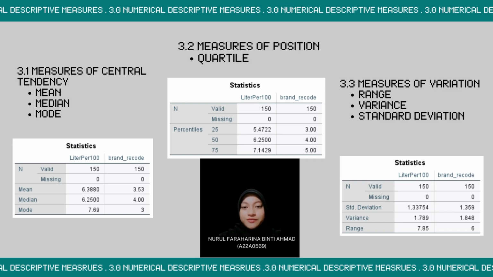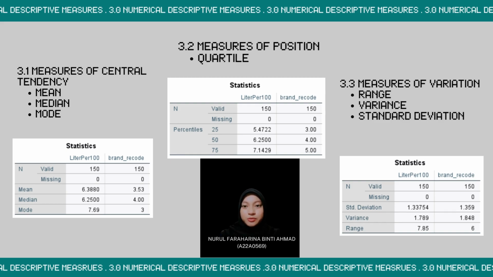In the table, there are differences between liter per 100 and brand record. For the mean, liter per 100 is 6.3880 and brand record is 3.53. For median is 6.2500 and brand record is 4. For the mode is 7.69 and brand record is 3.